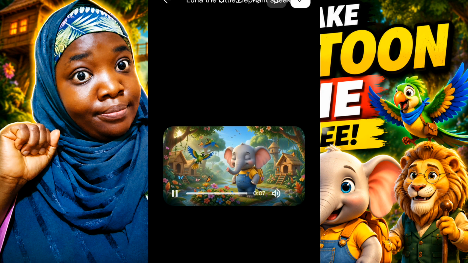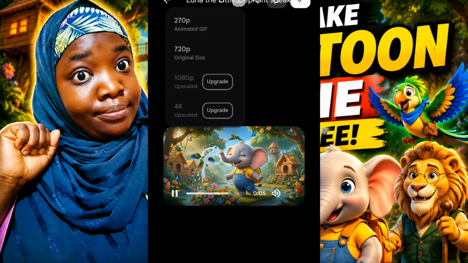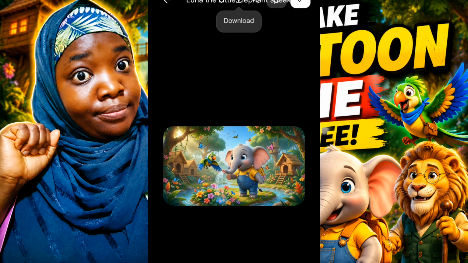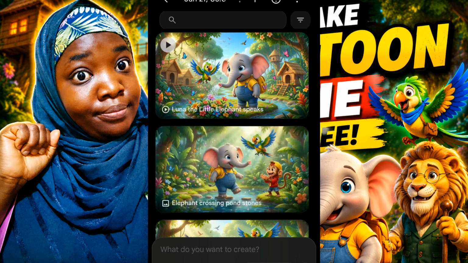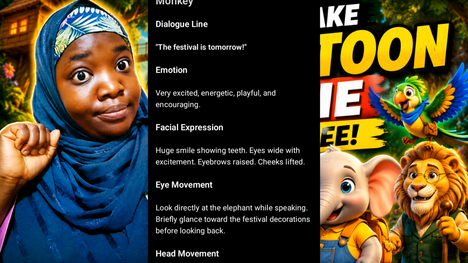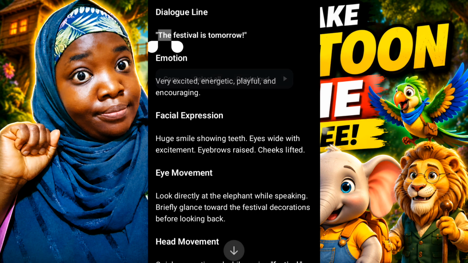This is beautiful, and I'm just going to go ahead and show you how I generated this second scene, again for free using Flow AI. I'm going to go ahead and download this one as usual in 720 pixels. I'm going to go to ChatGPT and copy the dialogue script for the second scene.